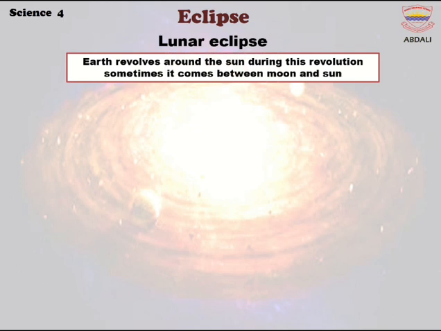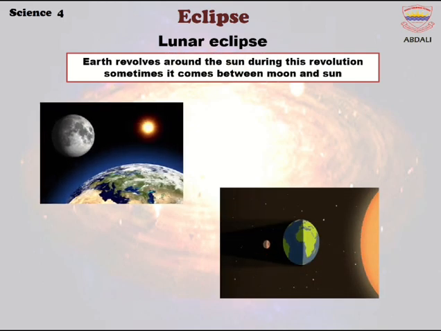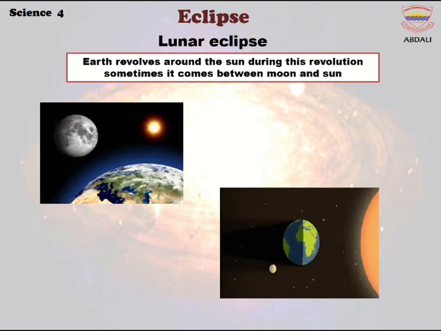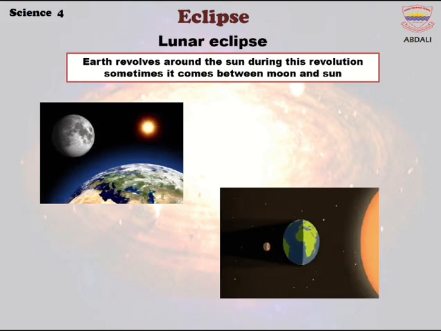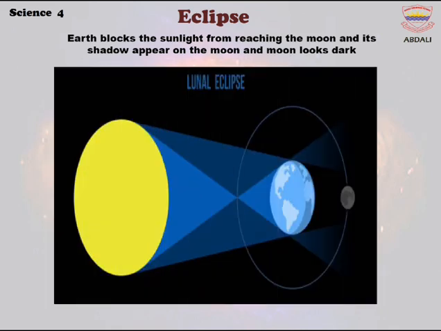Earth revolves around the sun. During this revolution, sometimes it comes between the moon and the sun. Earth blocks the sunlight from reaching the moon, and its shadow appears on the moon, and the moon looks dark.